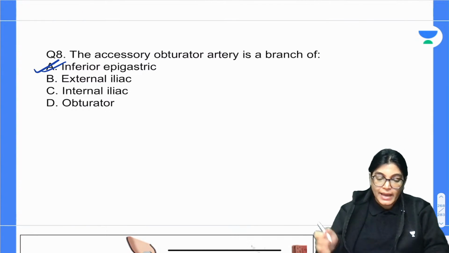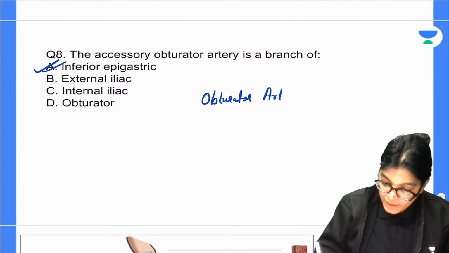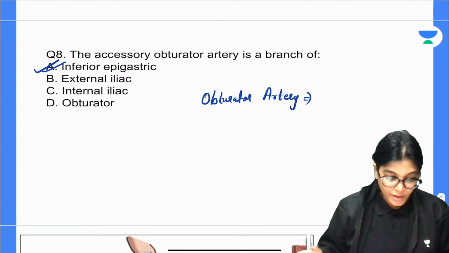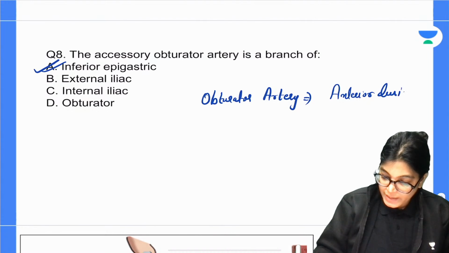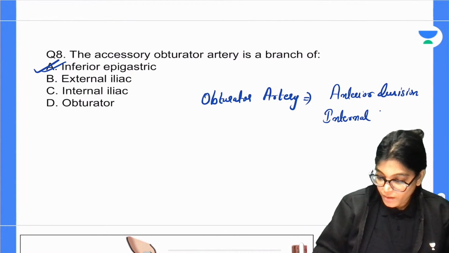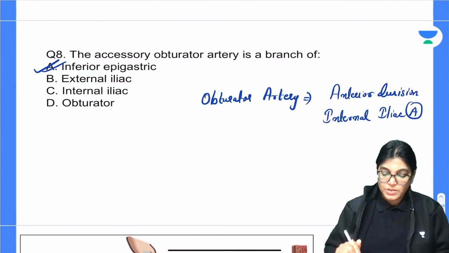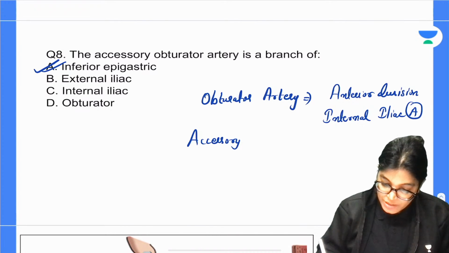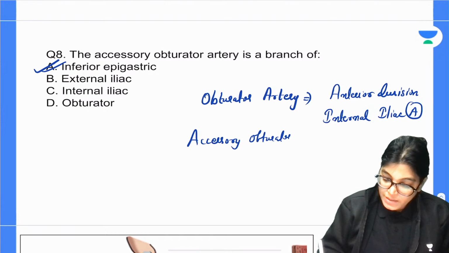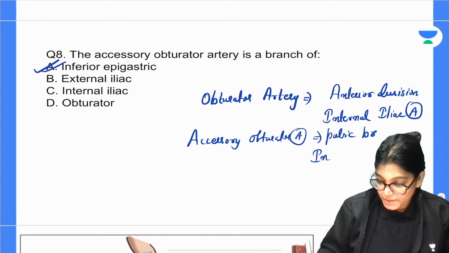Normal obturator artery. Can anybody tell me, normal obturator artery is a branch of which artery? It's a branch of the anterior division of internal iliac artery. Now, if we talk about the accessory obturator artery, then it is actually the pubic branch of the inferior epigastric artery. Pubic branch of inferior epigastric artery.